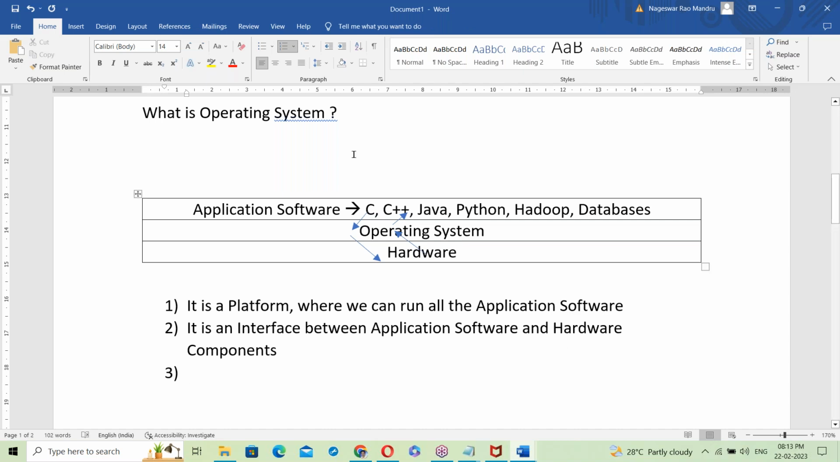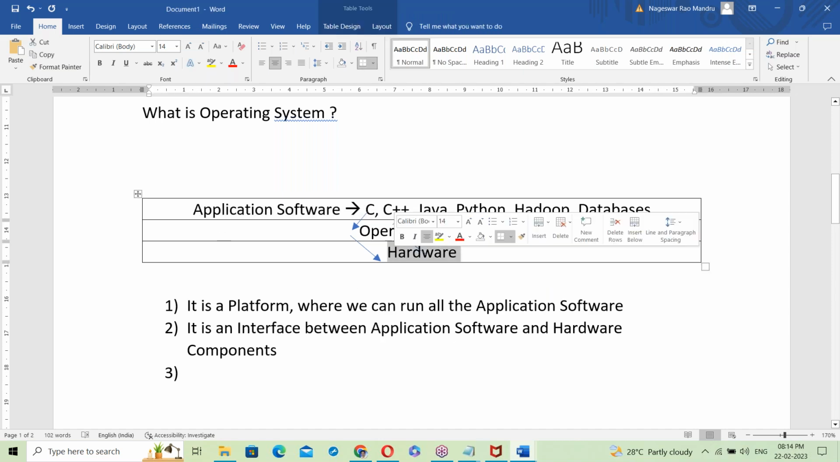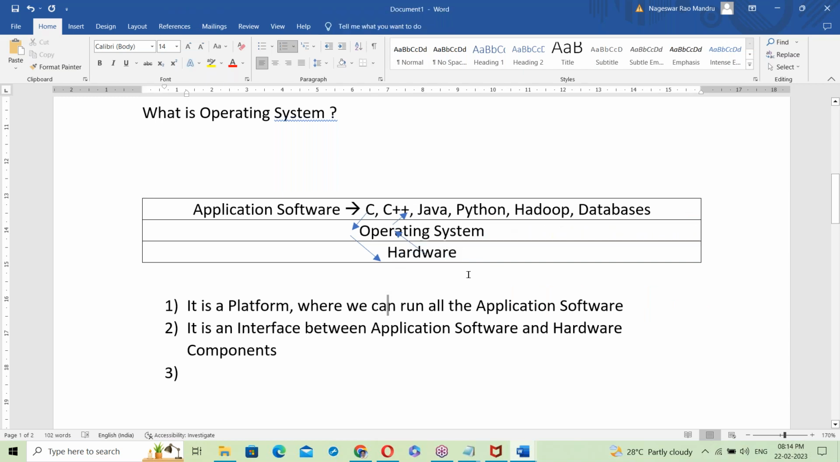So what does OS mean? Simple answer: it's a platform on top of which everything runs. It's a platform where we can run all the application software. Next, it's an interface between the application software layer and hardware components, just like a mediator.